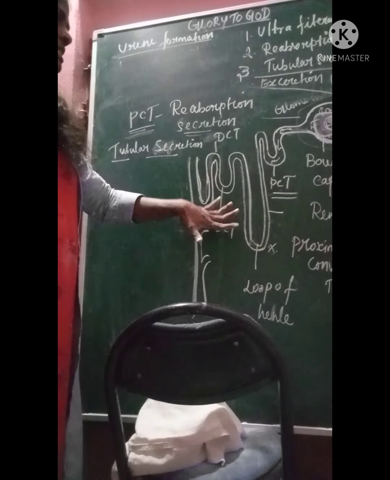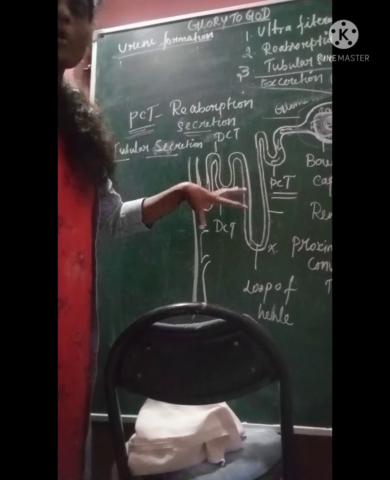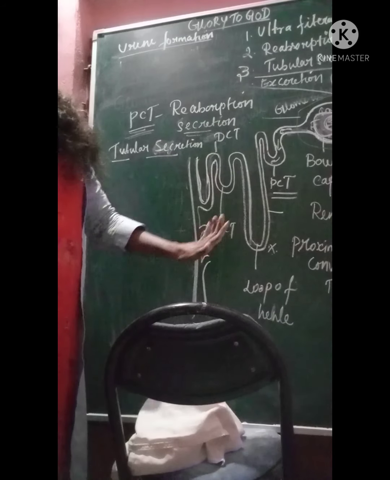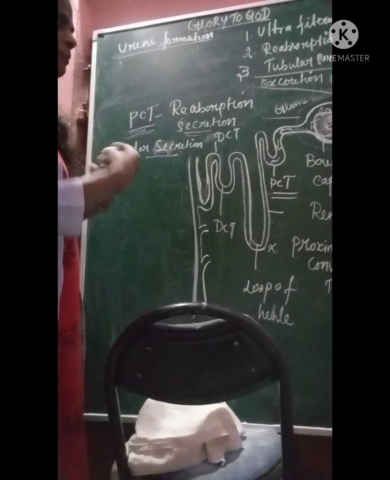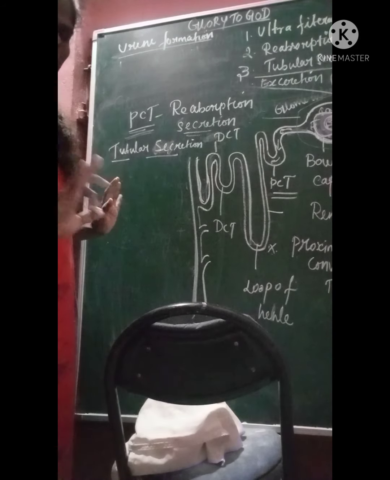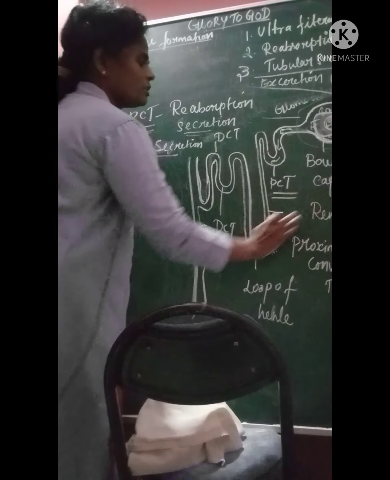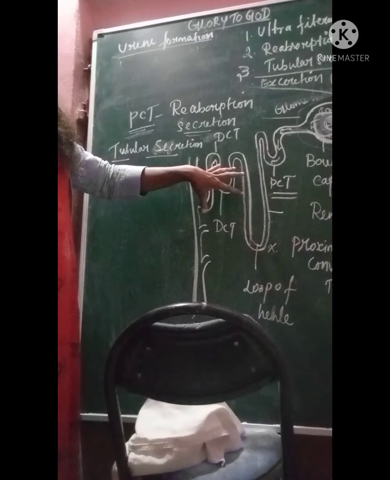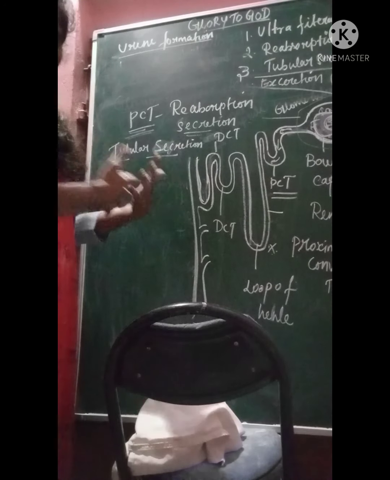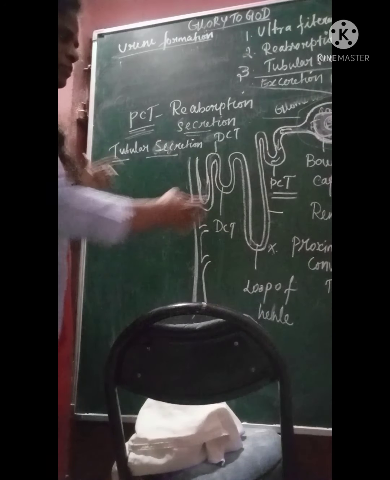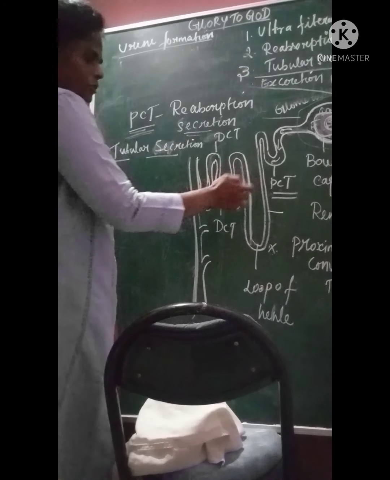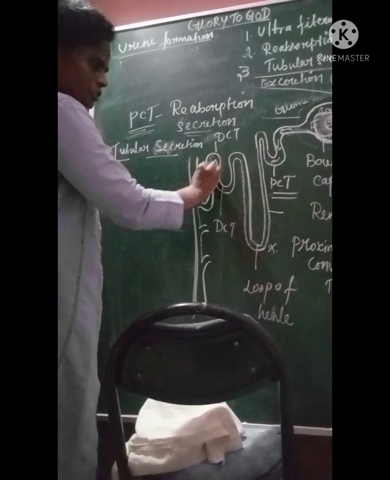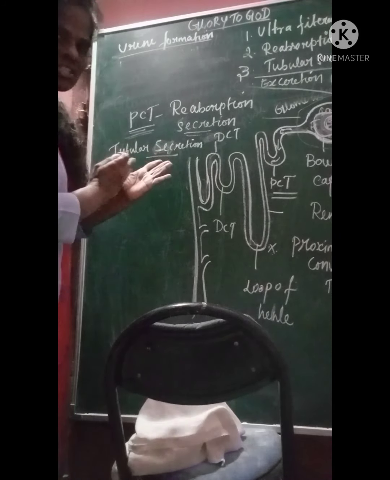The nephron is completely surrounded by the peritubular capillaries. Capillaries are nothing but blood vessels. This complete nephron is surrounded by blood capillaries, like how gaseous exchange takes place. When the glomerular filtrate passes through the distal convoluted tubule, there is an exchange.